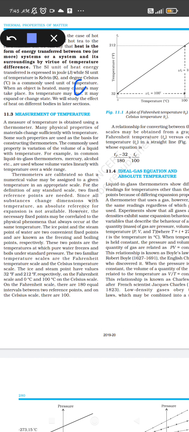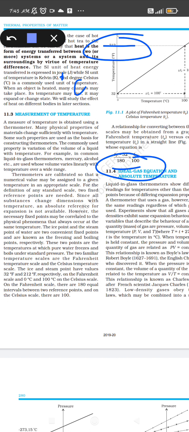First, if you talk about degree Celsius, then one is the ice point and one is the steam point. The ice point means the point where the body will start getting frozen. And the boiling point means the point when it will get boiled and change into steam. So that is the steam point. In degree Celsius the ice point will be 0 degrees Celsius, and the highest point, the steam point, will be 100 degrees Celsius. So this is the temperature difference between the lower and the upper fixed point.